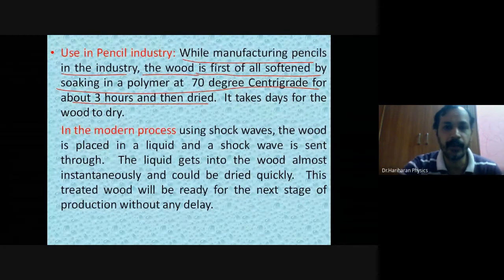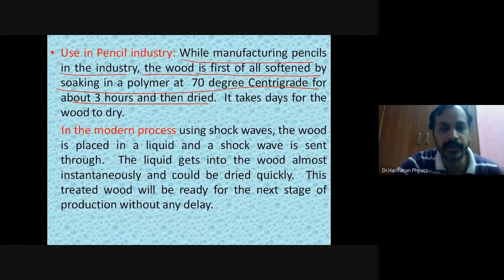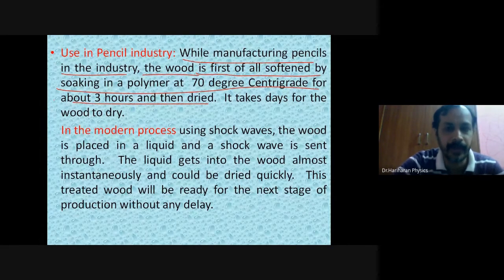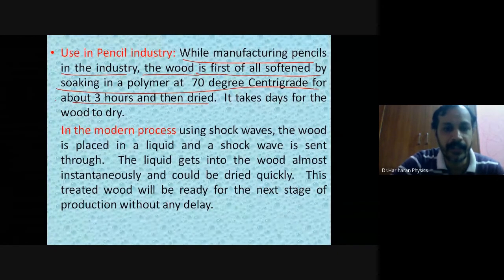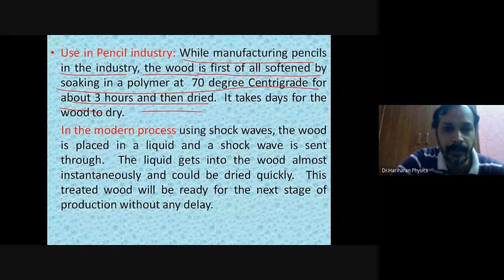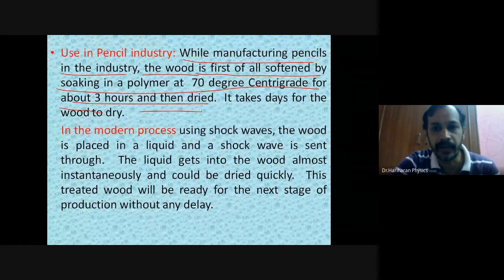Likewise, when this wood is placed in a polymer in the form of a liquid at a temperature of around 70 degrees centigrade, and it is soaked for about 3 hours, then what happens? The polymers will penetrate or get inside the wood. Generally it will take a lot of days to dry this wood.